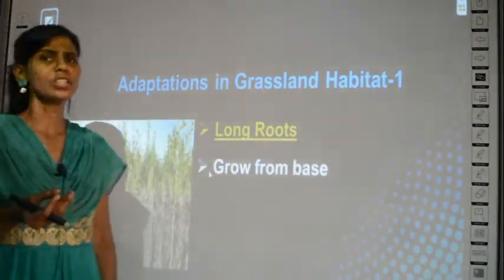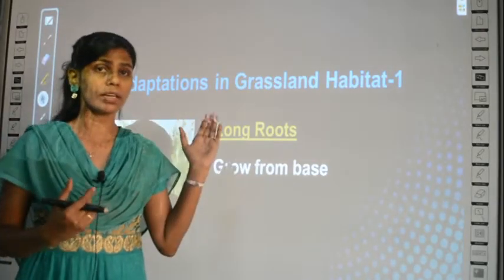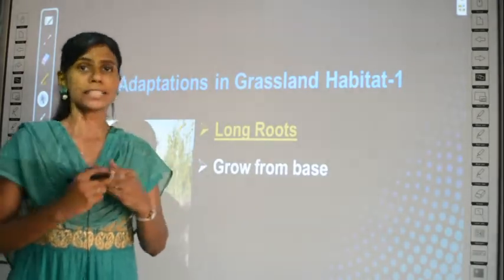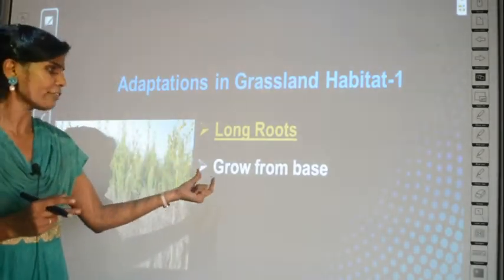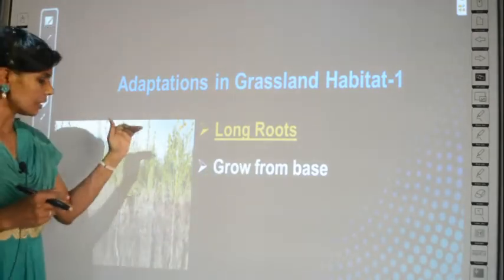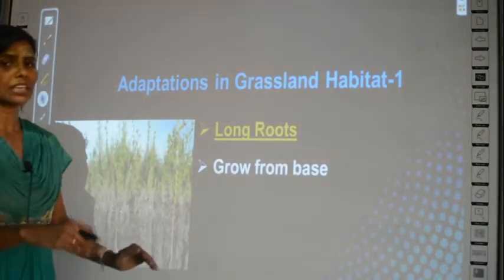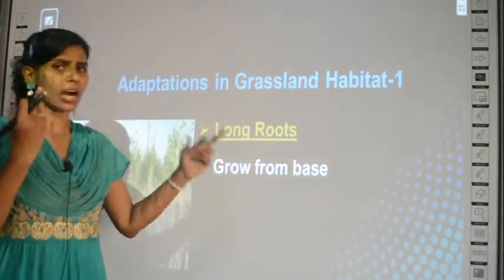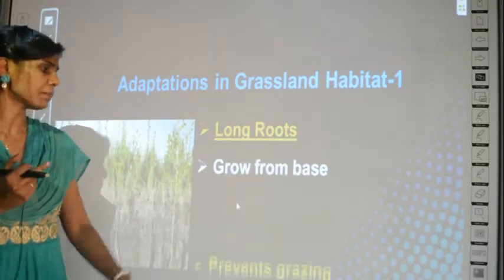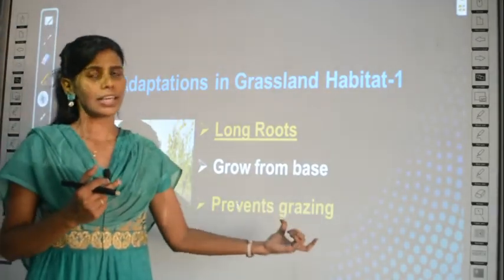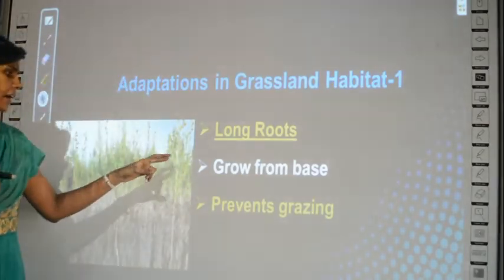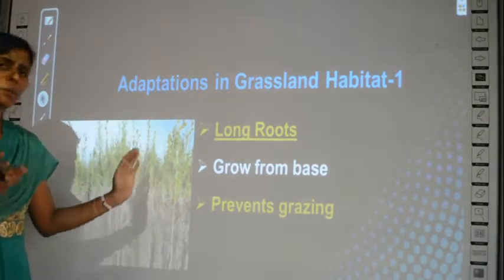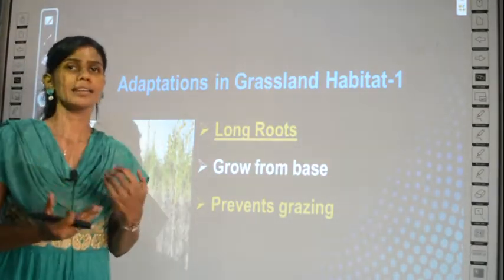What is the advantage of having very long roots? We are learning about adaptations, no? How do these long roots help the plants in grassland habitat? They grow from the base. Base means very deep, from the deep region only it will start, not on the surface. How do the long roots help the plants? They prevent damage from grazing. Even if the herbivore is going to graze, if the roots are present, again and again the grass can grow.